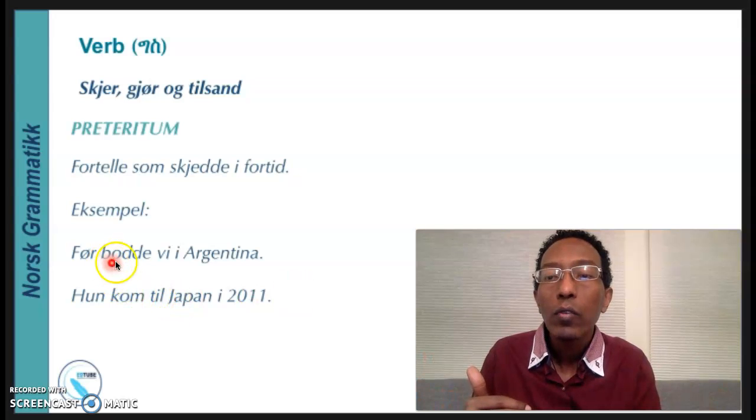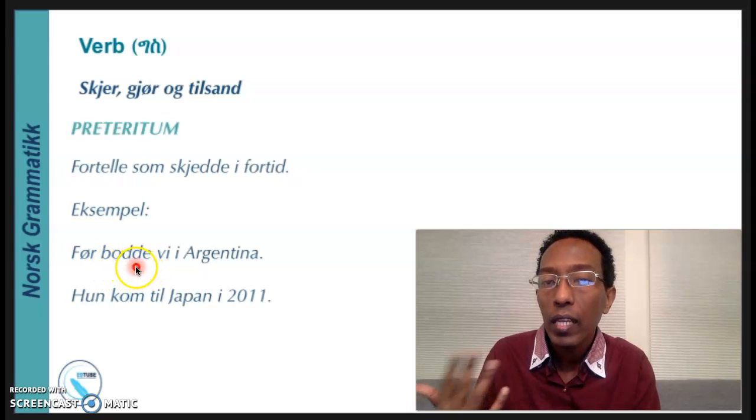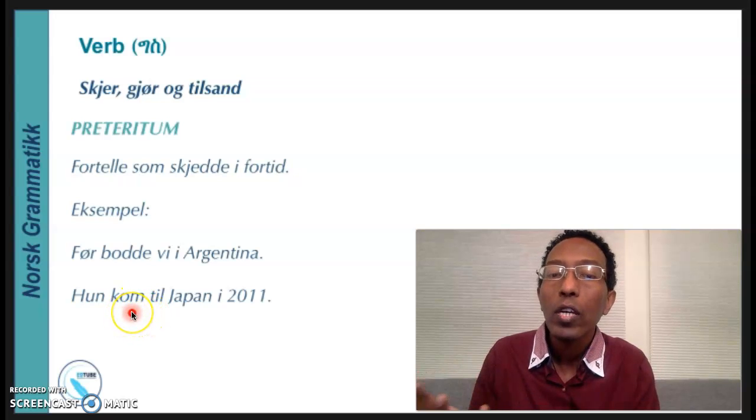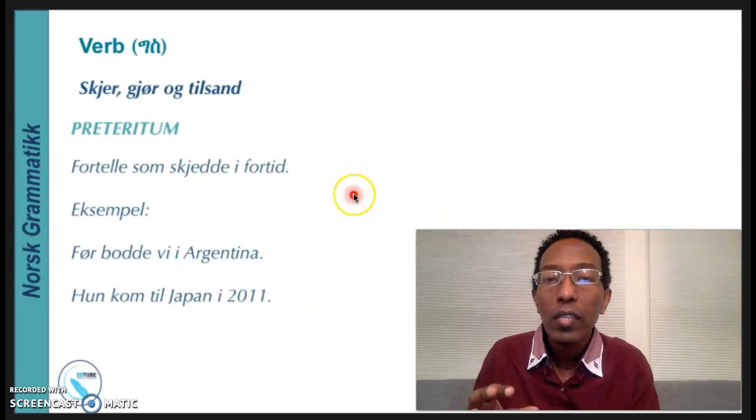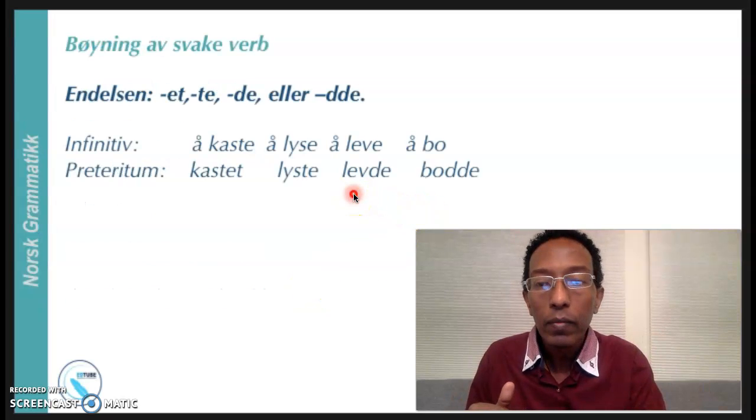So this indicates bodde and kom are the past tense of the verb. Bor means to live, lived, and kom, come, past tense came, in Norwegian kom. So these are some of the examples. So we are going to see in detail also one by one.